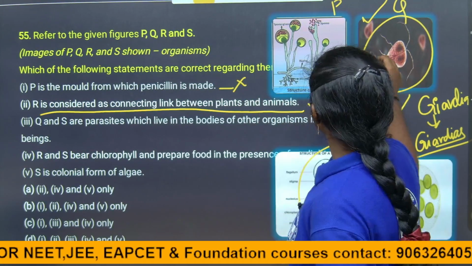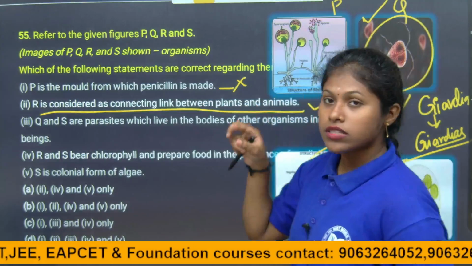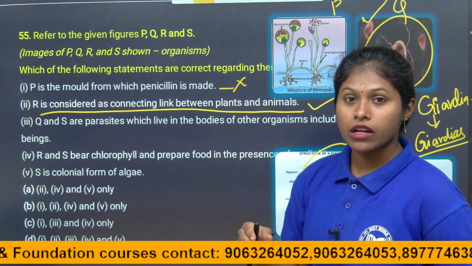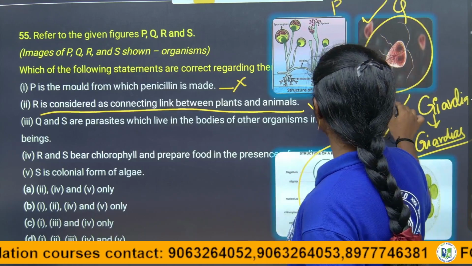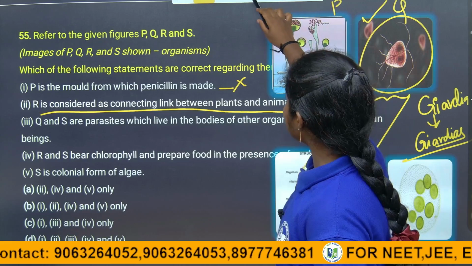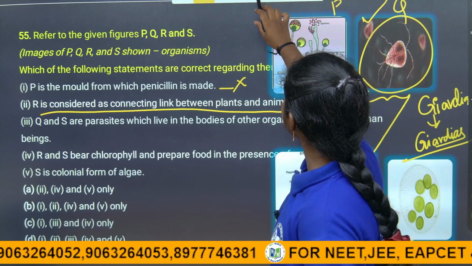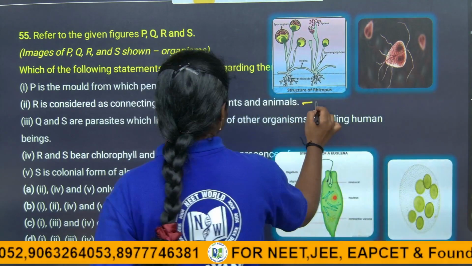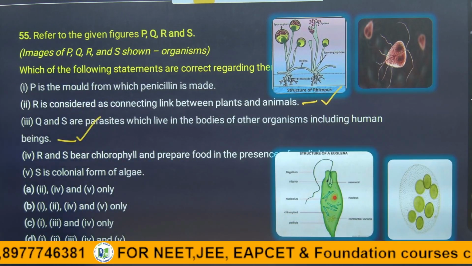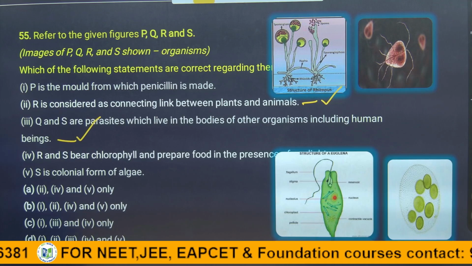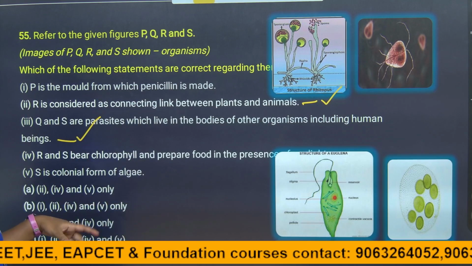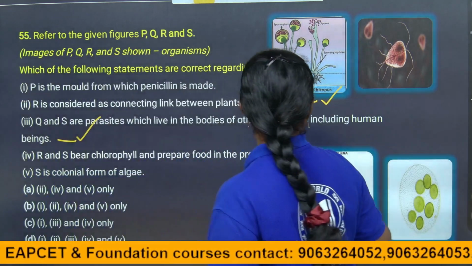To cure this, the most preferable foods to eat are black walnuts and grapes. You should eat more of them to prevent this. It occurs through contaminated food and water. So the third statement is also correct. The first statement is correct and the third statement is also correct. Coming to the next one, children: R and S bear chlorophyll and prepare their own food material in the presence of